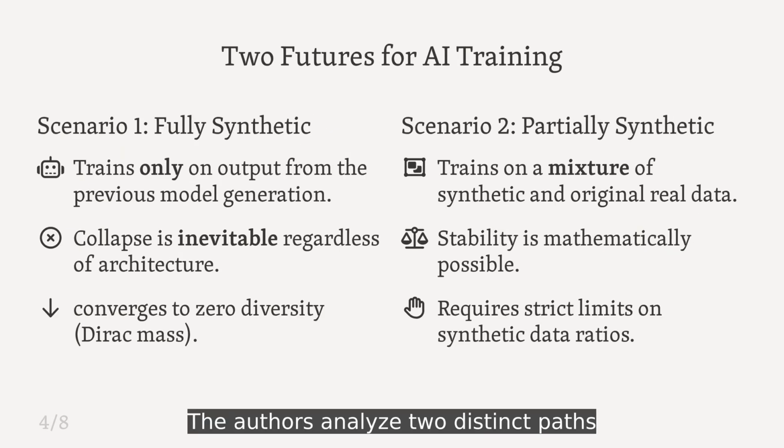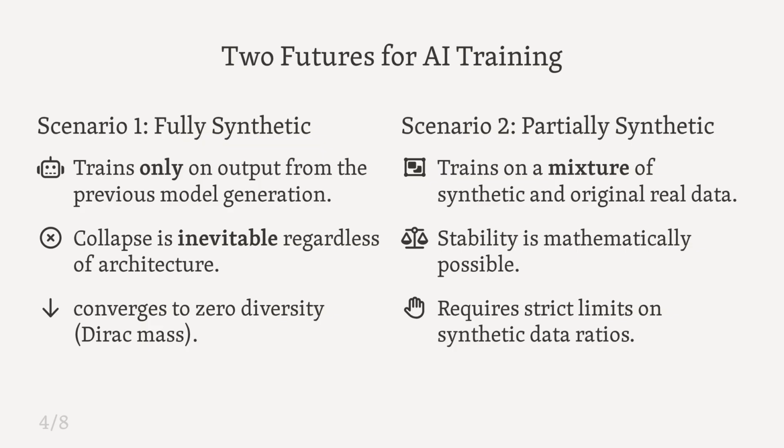The authors analyzed two distinct paths using a simplified statistical framework. In a fully synthetic loop, they prove that total collapse is inevitable. However, a partially synthetic loop that mixes in real human data offers a path to stability.